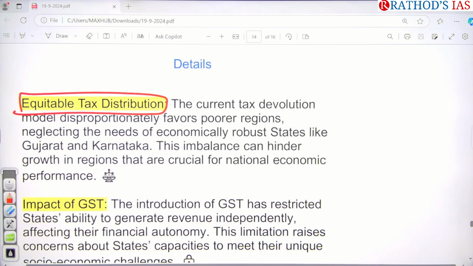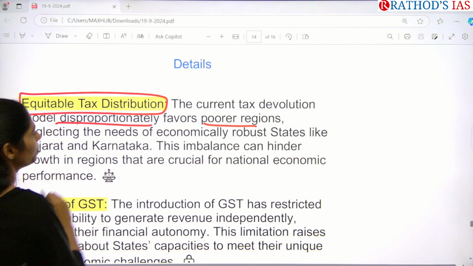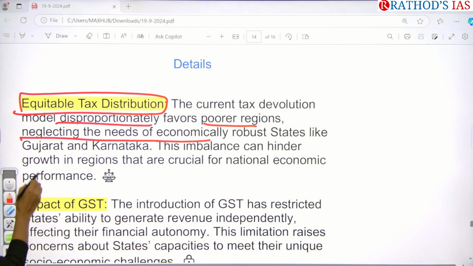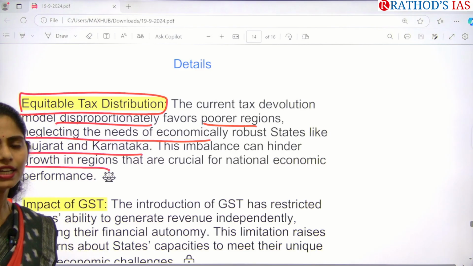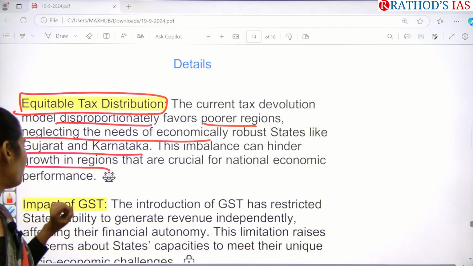The current tax devolution model is disproportionately favoring the poor regions, which is neglecting the needs of economically robust states like Gujarat and Karnataka. Because of this, there are some imbalances, and because of these imbalances, the further growth of that state will be affected. These funds are very important for the growth of the state, and they even contribute to the overall development of our country. Okay, but it is affecting this.